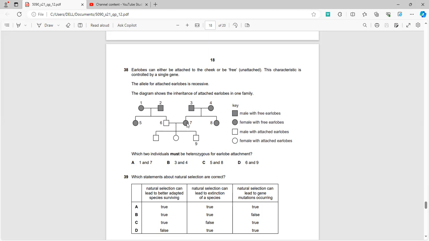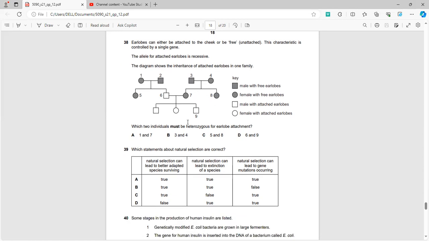So the correct option will be 1 and 7, because as you can see, if person 1 was heterozygous, his offspring is number 6, which couldn't have been if he was homozygous. Similarly, person 7 has two males and one female. It isn't about the gender, it is about attached and non-attached earlobes. So he couldn't have it if he was homozygous.